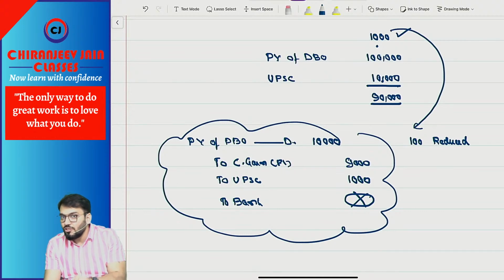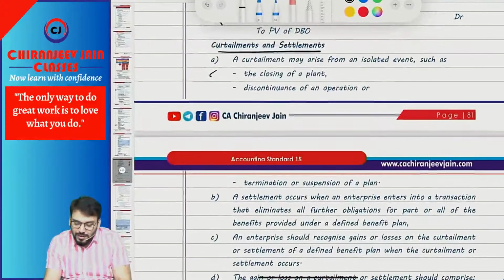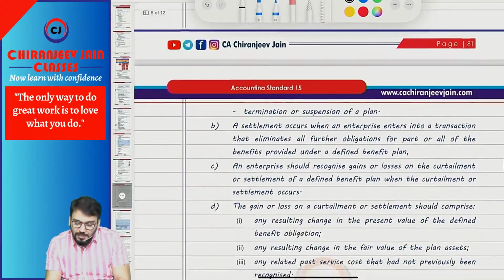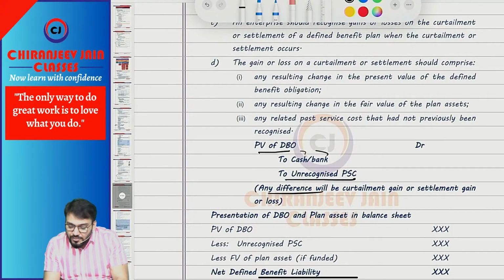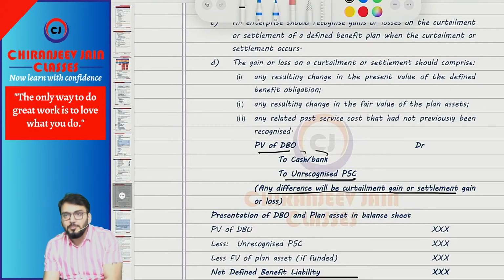They may ask one question of this nature. 5 marks, very simple. Understood? Have you understood this point? So that is curtailment and settlement. You can see the journal entry: present value of DBO to unamortized past service cost, and if some payment is done, any difference will be curtailment gain or settlement gain. Curtailment gain means without settlement. Settlement gain means with settlement.